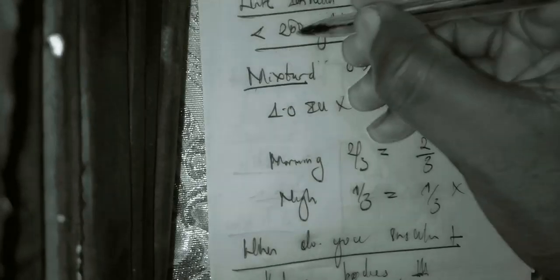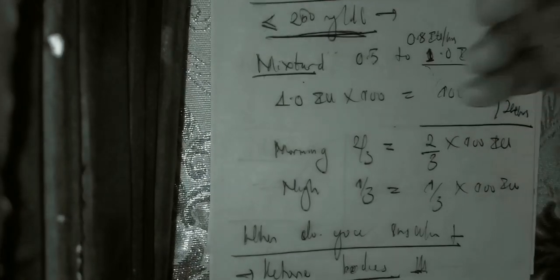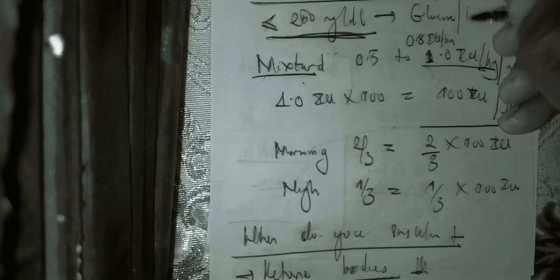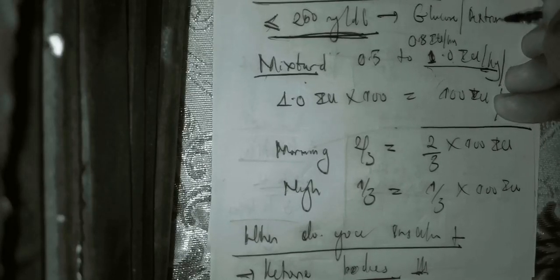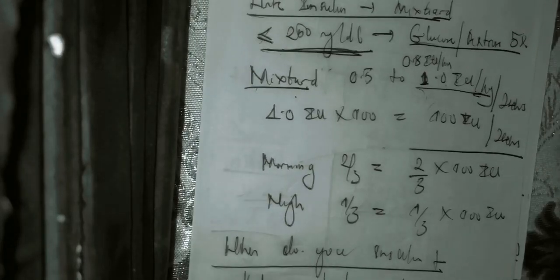And one more thing: every time that you are at the level of less than or equal to 250 milligrams per deciliter after giving mixture, you change the fluid of the patient and replace it with glucose or dextrose 5%. Is it clear? So that is for the management of the disease.